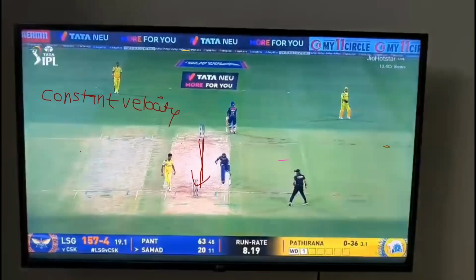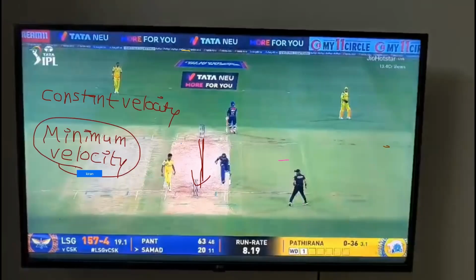So he should have a minimum velocity. How much? How to do it? I can't use projectile formulas now, correct or not? What formulas should I use? Minimum velocity of the batsman to reach in time. Can we use S equals V multiplied by T? Yeah, simple things. For constant velocity we won't use V equals U plus AT. All those things we won't use. For constant velocity we'll use only one formula. What is that formula? V equals S by T.